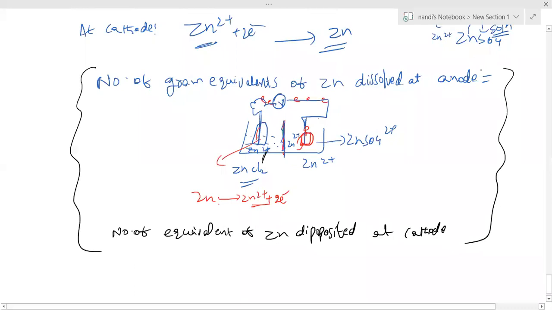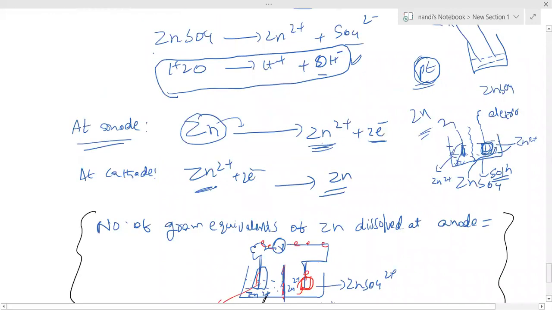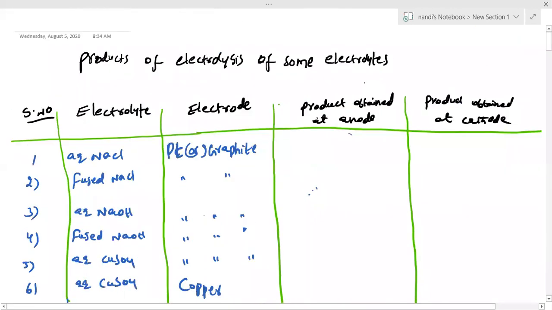Make a note down. This is the table: products of electrolysis of some electrolytes. Note down this table. There are only 4 minutes to write this table. If any term you are not understanding, please ask, I'll tell that. You may mention it in the chat box. Again, I will read it out, otherwise I will write.